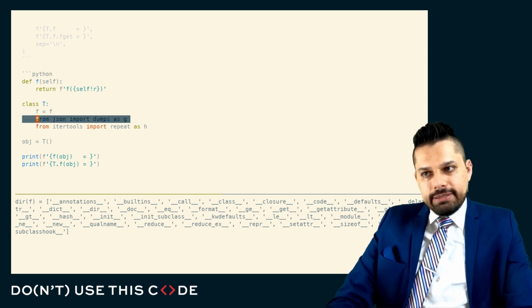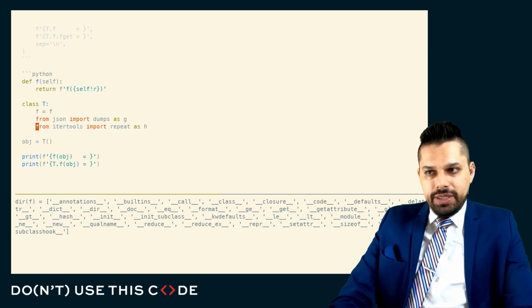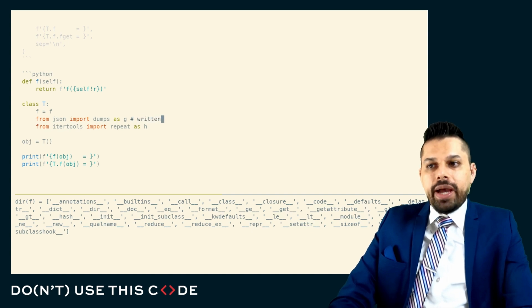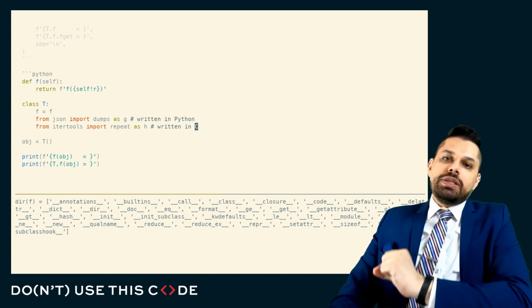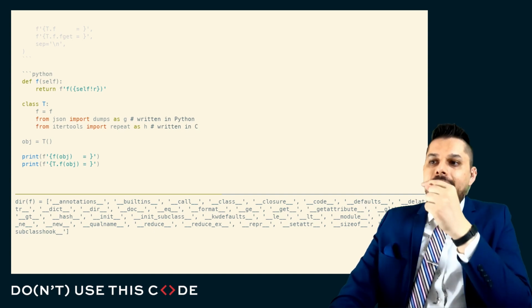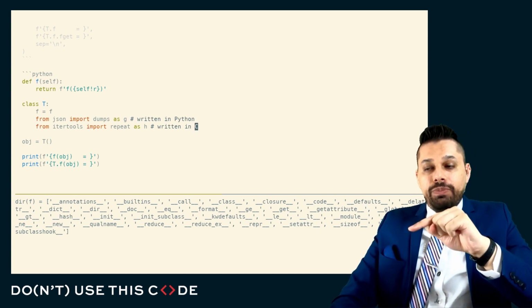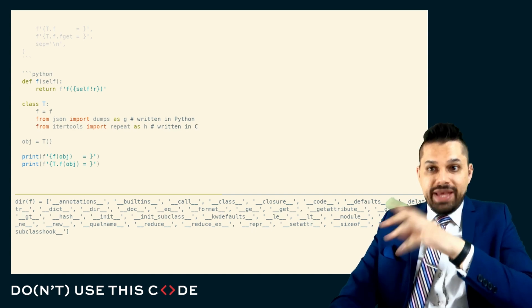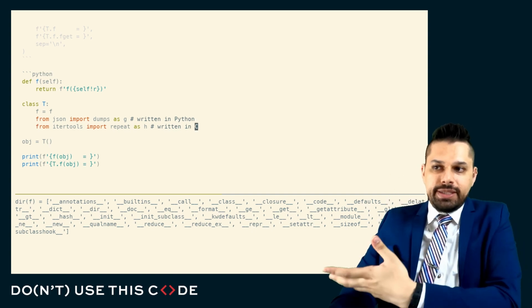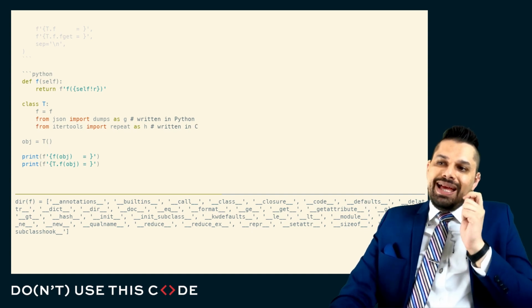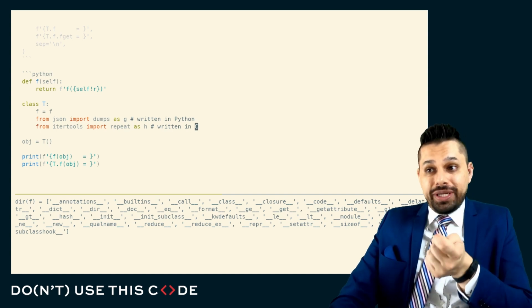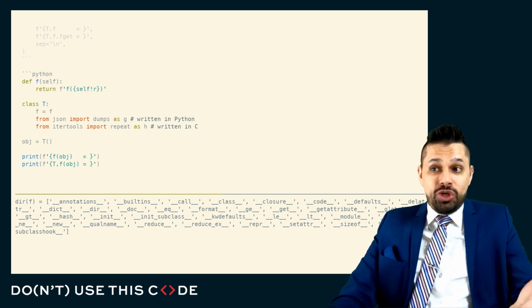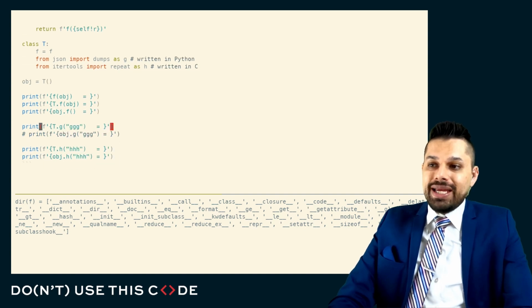Here, I'm pulling in JSON dumps, and I'm pulling in itertools.repeat. The JSON module is written in Python. The itertools module is written in C. Because the JSON module is written in Python, the function dumps in the JSON module has that get automatically. And when I look that up via the get attribute protocol, and I find it on the base class or the class itself, the immediate class itself, I trigger the descriptor protocol. Because the itertools module is written in C, the functions that are exposed from the itertools module do not have that __get__, which means when I find them, I just return the raw object itself,